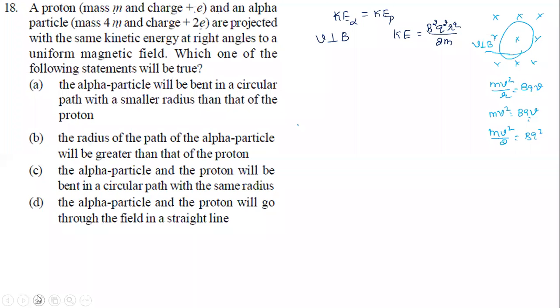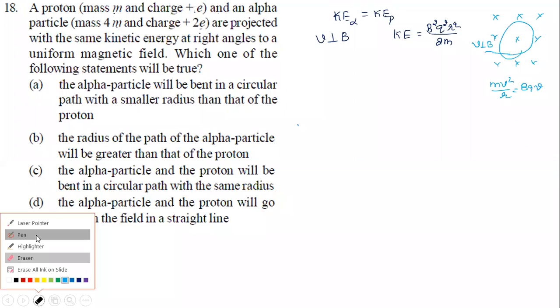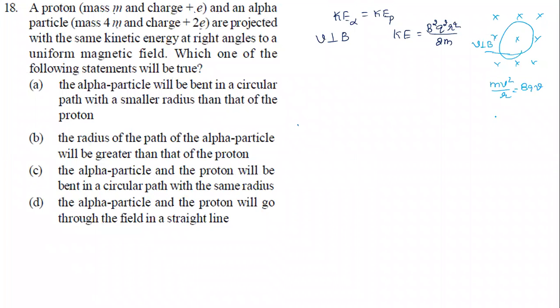Let's say we want to cancel actually. So we get R equal to mV by BQ.